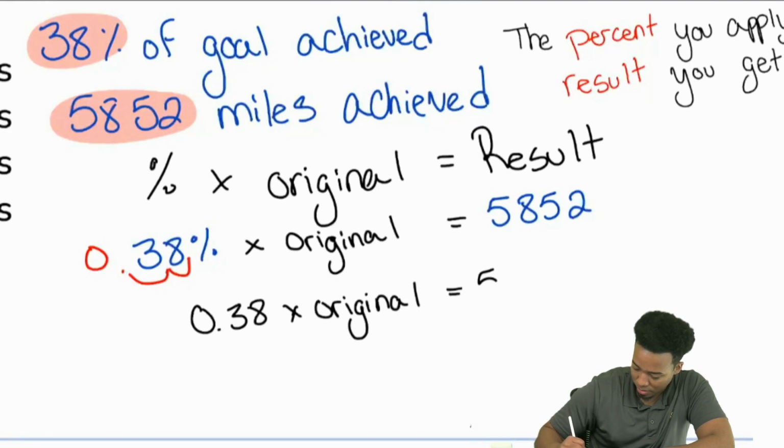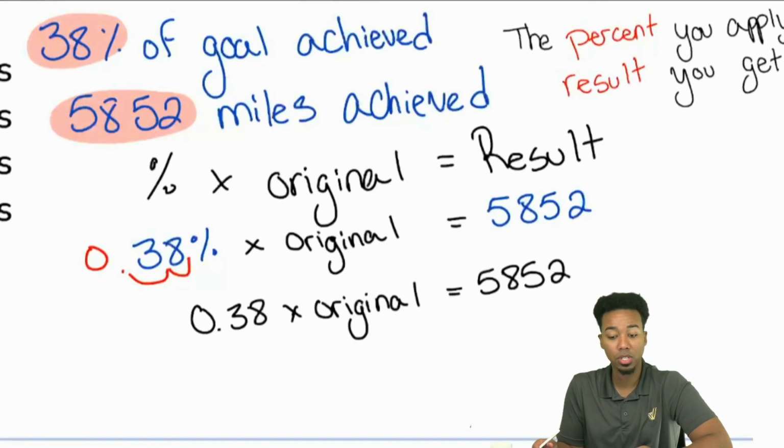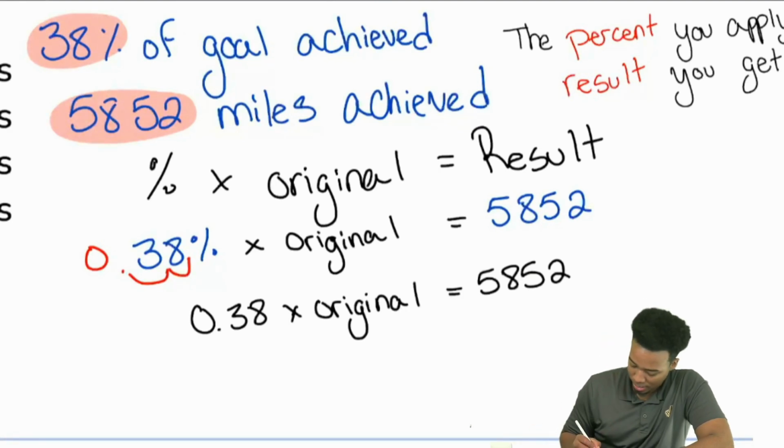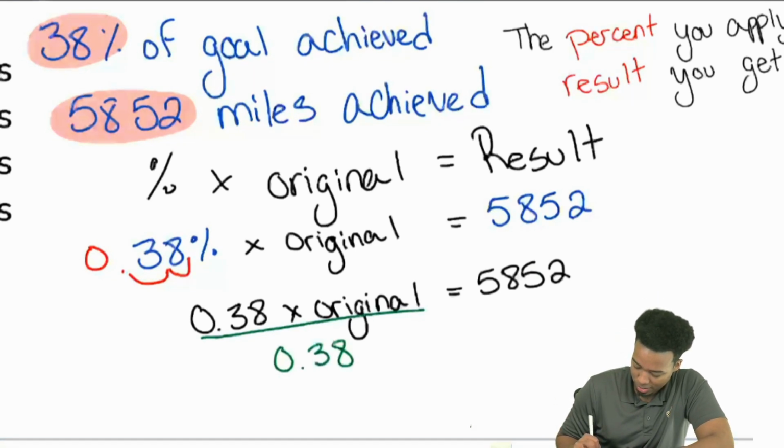equals 5,852. My party people, what do we do to both sides to finish this up? Right, we'll divide the 0.38 on both sides. So this might be the part where we're like, oh no, I don't want to do this. But hey, we gotta go ahead and do the math.